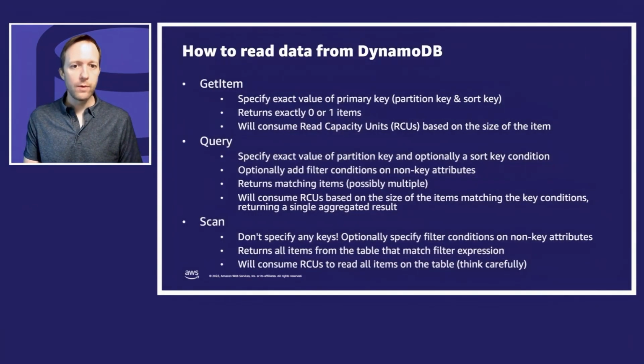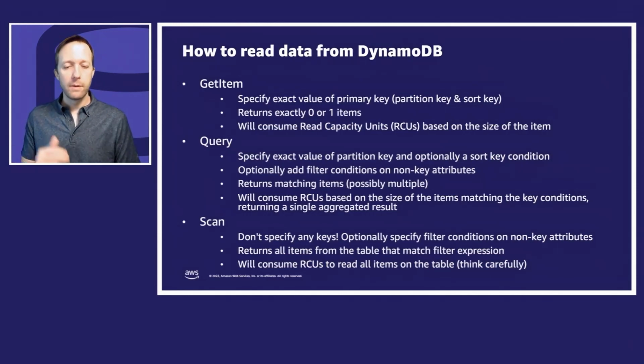And why would I do that? Well, let's look at how I read data from DynamoDB. I have a bunch of different choices. Get item: when I do a get item, my goal is to get a singular item. I specify the primary key, which is the partition key and sort key combination, or if there's no sort key, then just the partition key. It'll return 0 or 1 items. If it exists, it'll return it. If it doesn't, you get 0. And when you do this, you consume a read capacity unit. Remember the on-demand and the provisioned mode. When you do a get item, that was an RCU.